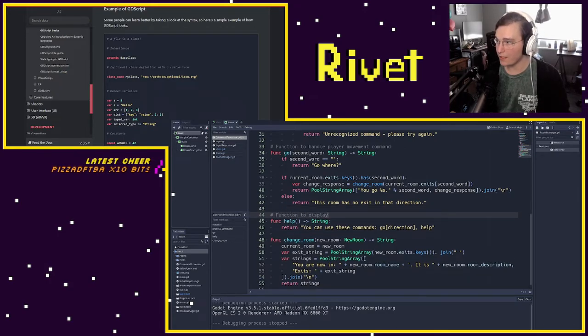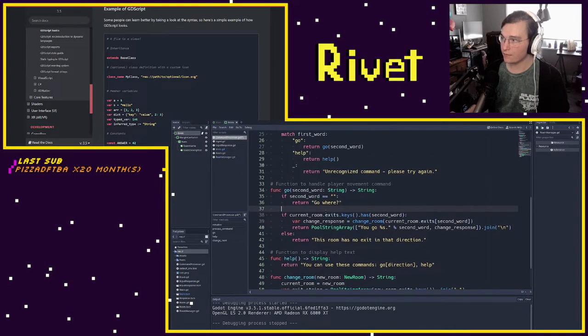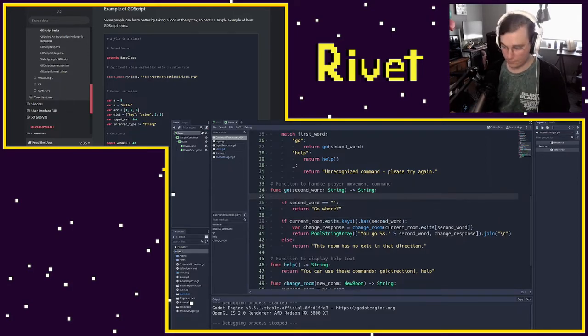Function to display help text. Message to be displayed if player does not enter a second word after go.